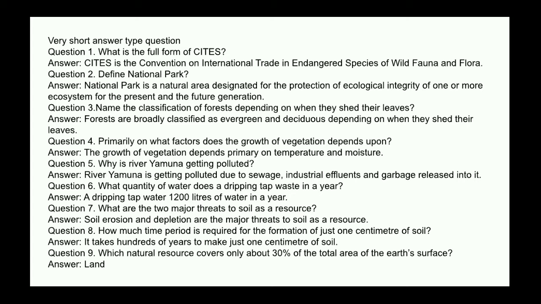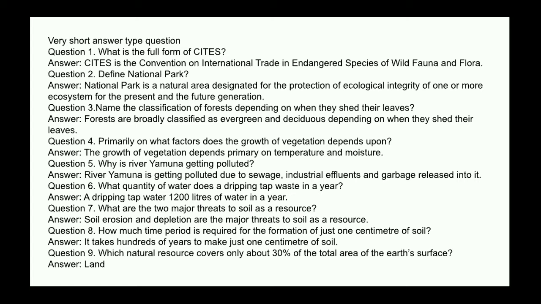Next question, what quantity of water does a dripping tap waste in a year? Answer: a dripping tap wastes 1200 liters of water in a year. Next question, what are the two major threats to soil as a resource? Answer: soil erosion and depletion are the major threats to soil as a resource. Next question, how much time period is required for the formation of just 1 centimeter of soil? Answer: it takes hundreds of years to make just 1 centimeter of soil.